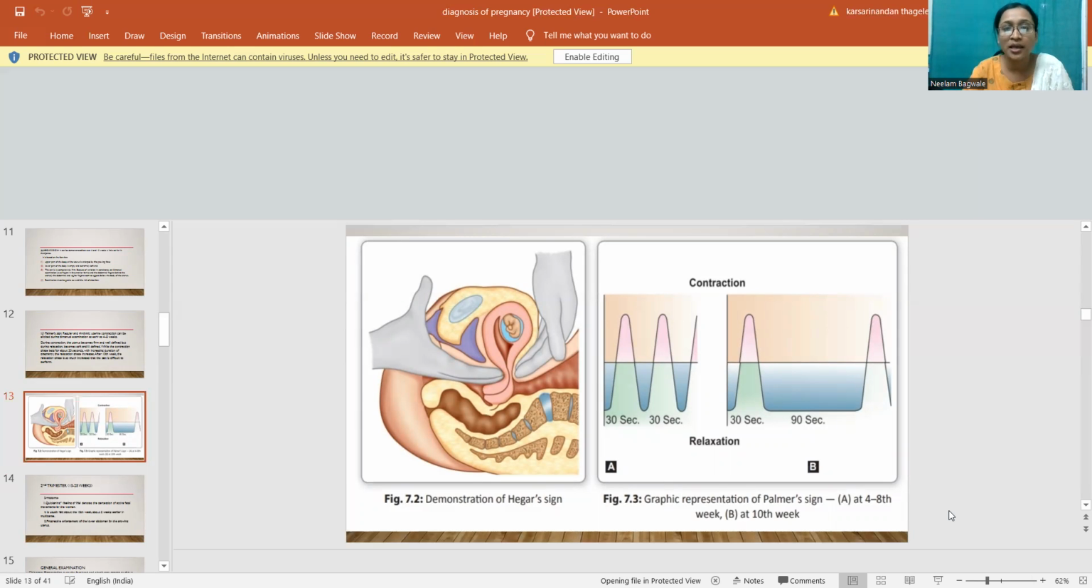Here is the diagram showing demonstration of Hegar sign. On per abdominal examination and per vaginal examination, the fingers will oppose below the body of the uterus in case of pregnancy. This is the graphic representation of the Palmer sign. At 4 to 8 weeks, the contraction phase is 30 seconds and the relaxation phase is also small, which increases to 90 seconds at the 10th week of pregnancy.